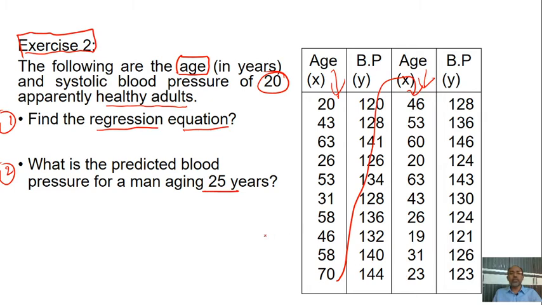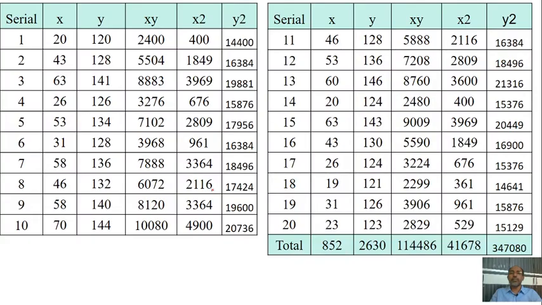We are asked to calculate the regression equation and to predict the blood pressure of a 25-year-old man. The age 25 is not given; 20, 26, 31, 23 are given, but not 25. Hence we predict the blood pressure based on this data. Right, we'll go to the data.